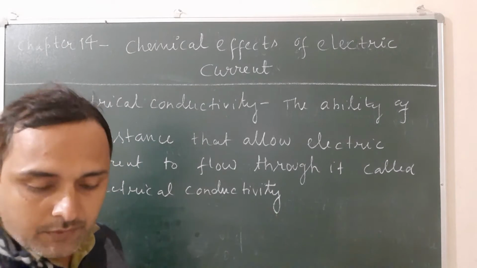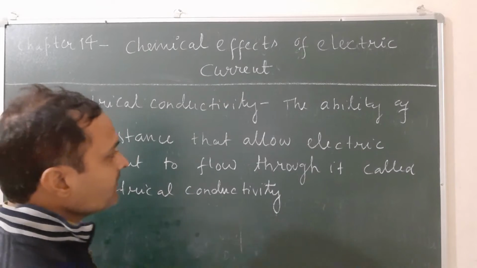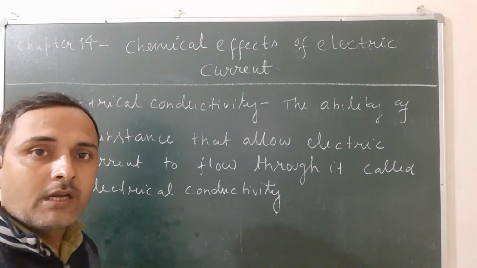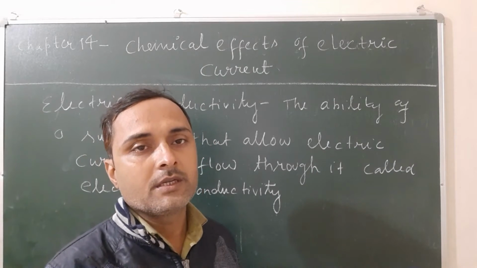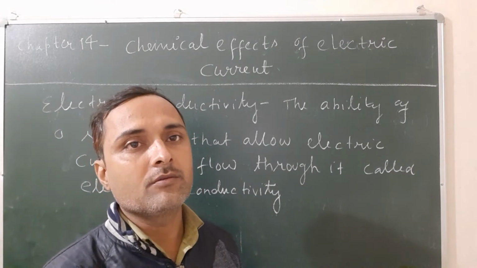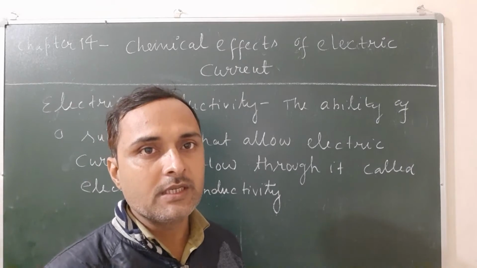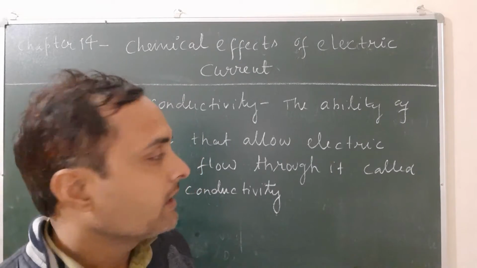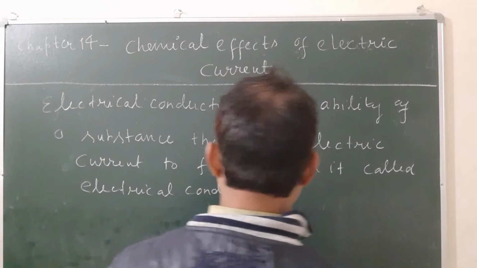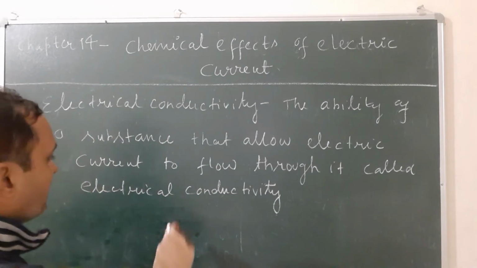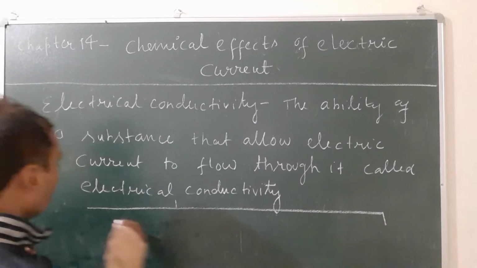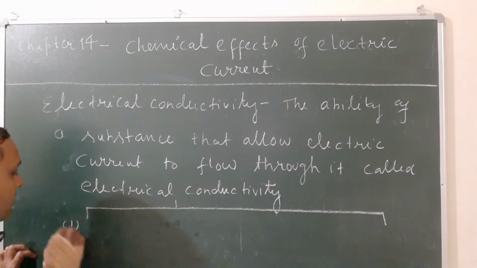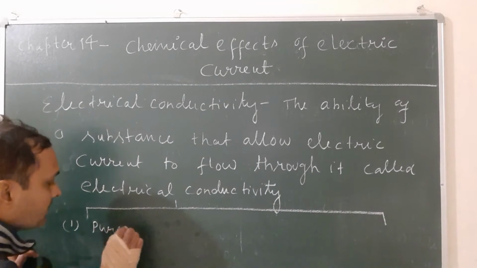Okay, in your book you have to read electrical conductivity in pure water, electrical conductivity in water when it contains impurities, and electrical conductivity in liquid other than water. So, electrical conductivity in pure water. Pure water does not conduct electric current because it does not contain charged particles.